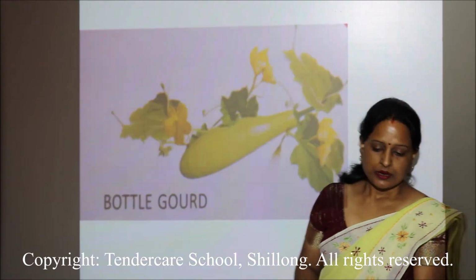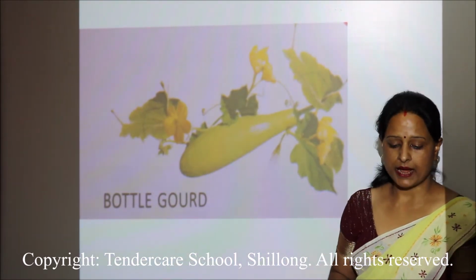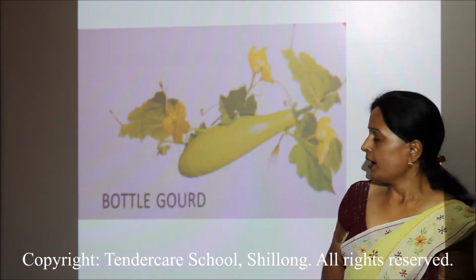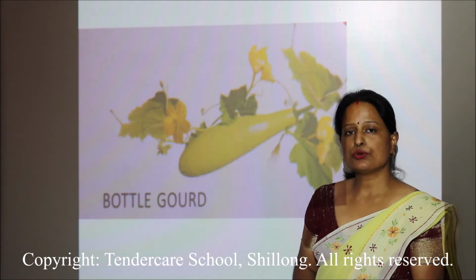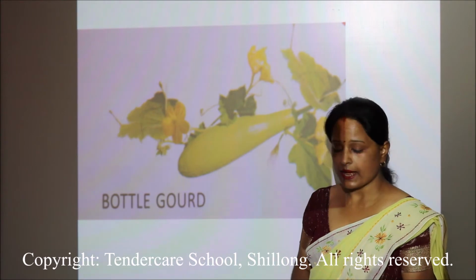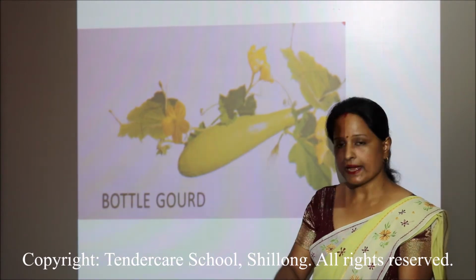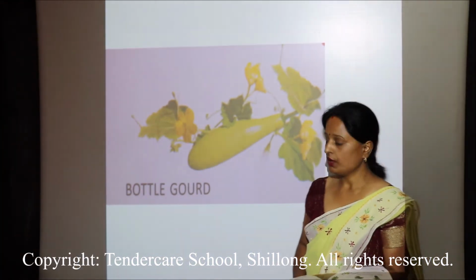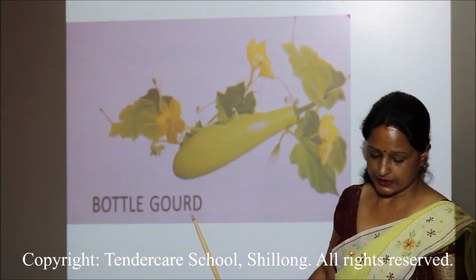Now the next type of plant is creeper. Creepers are plants that have weak stems. They creep along the ground and grow. They spread along the ground and grow like the bottle gourd.